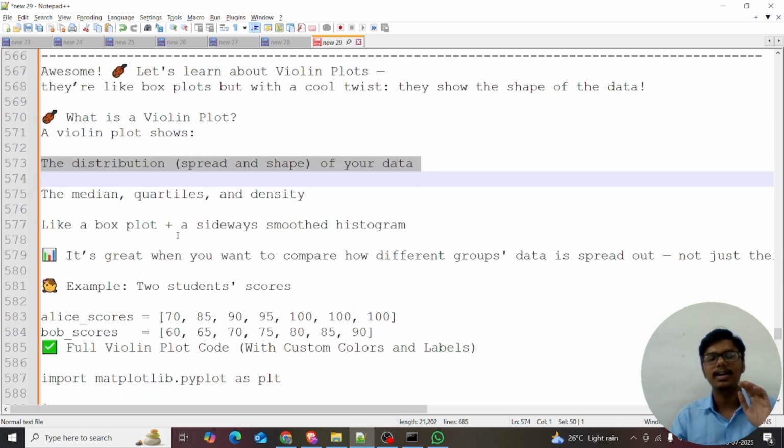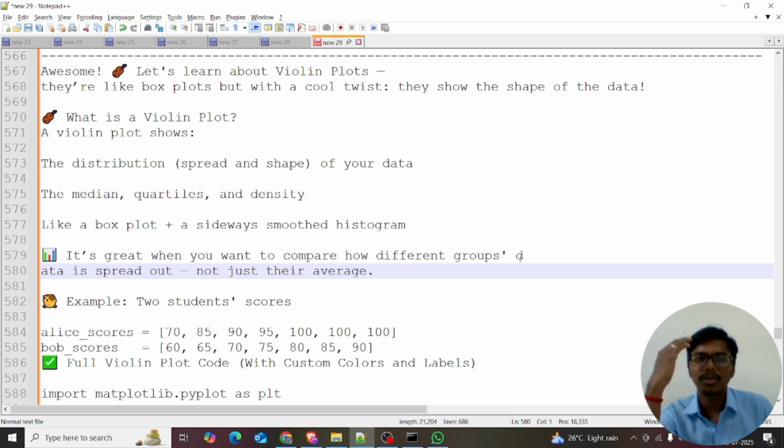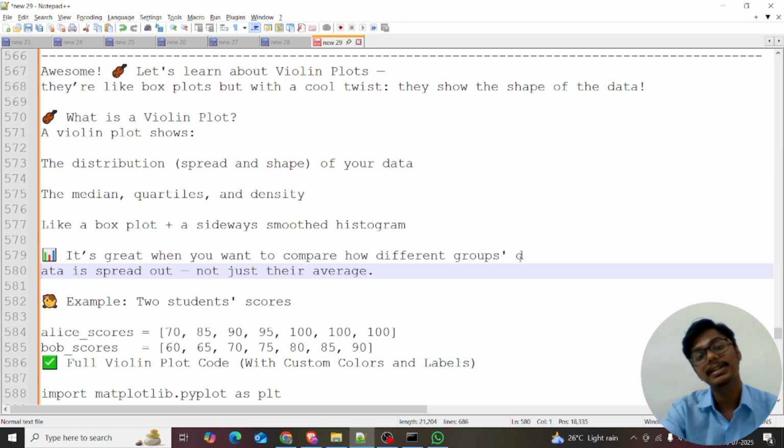If you remember the box plot, think of it as a sideways smooth histogram. It looks like a sideways smooth histogram. It's great when you compare how different datasets are spread out, like their average. It shows the median, right? What is the median? I just want to cover the basic statistics knowledge before getting into Python, before getting into any course.